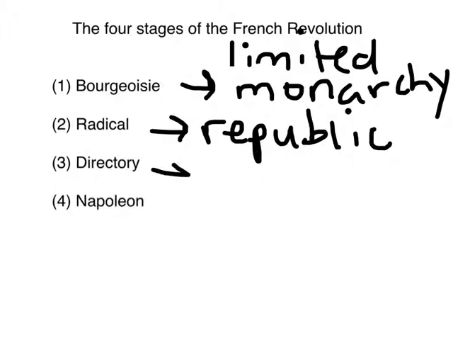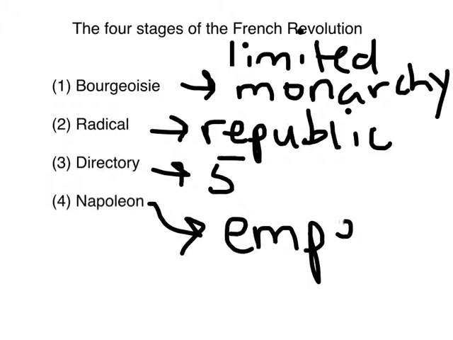And so then they establish a limited republic where there are 5 elected rulers called the Directory, and they try to rein back the chaos of the republic. But they prove to be an ineffective government also, which leads to the final stage of the French Revolution, where Napoleon, a military general for France, rises up, overthrows the Directory, and eventually establishes himself as Emperor of France.